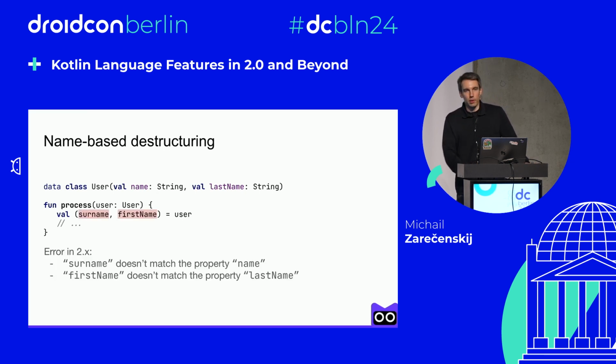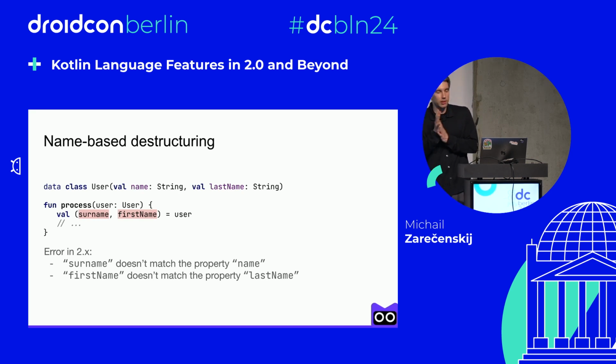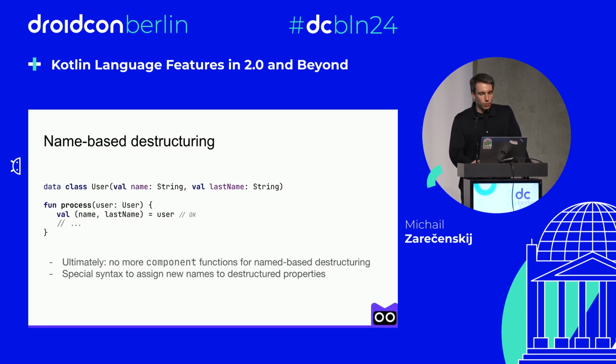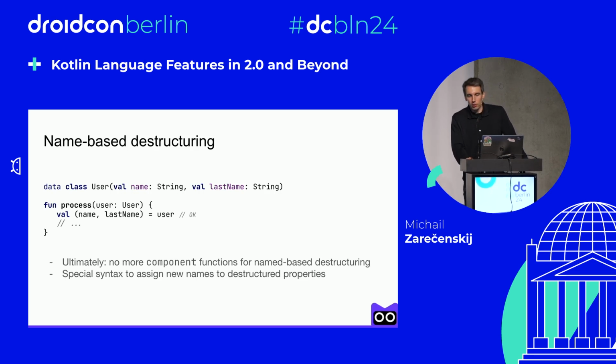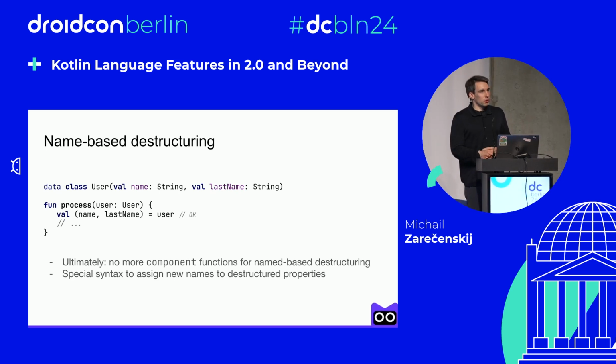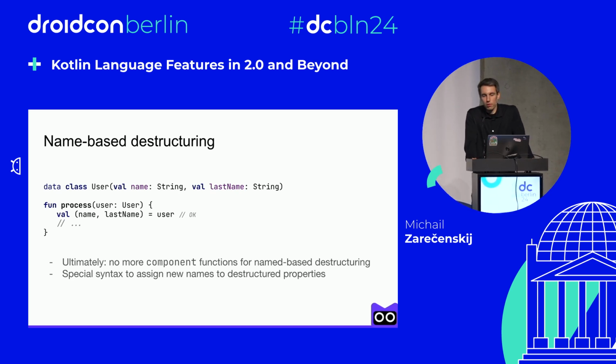And this is something that we would like to migrate from, and starting in Kotlin 2.2, we'll start emitting IDE warnings and compiler warnings that surname, for example, doesn't match the property name, or first name doesn't match the property last name. Ultimately, we would love to get rid of component functions from data classes as well. That will also result in a smaller compiler ABI. And to make the migration smoother, we are going to introduce special syntax to assign new names for destructuring properties.